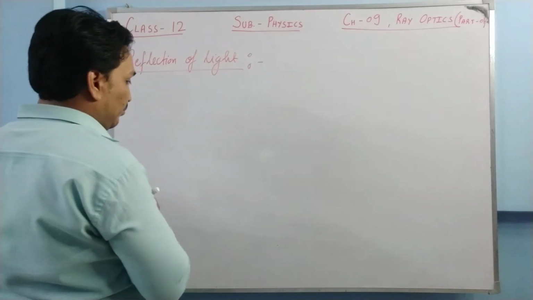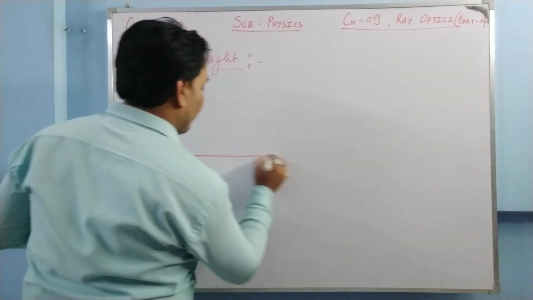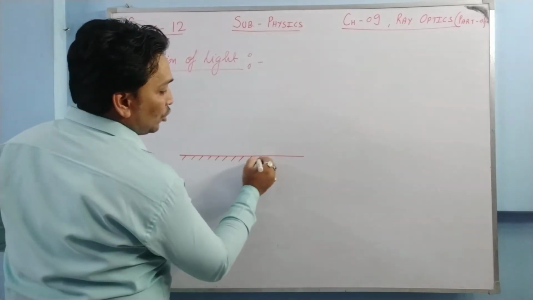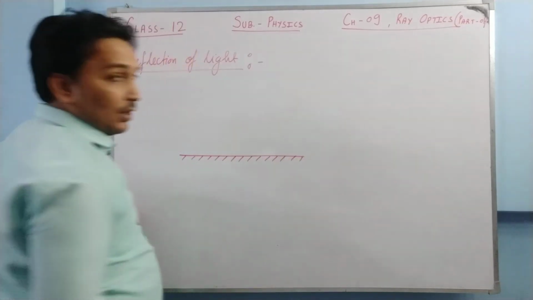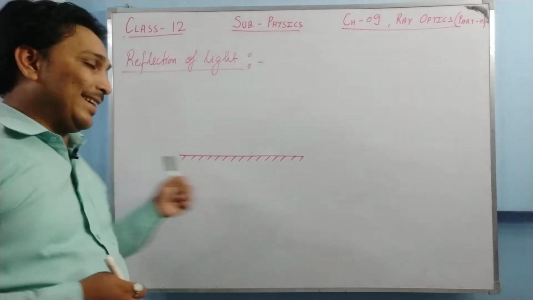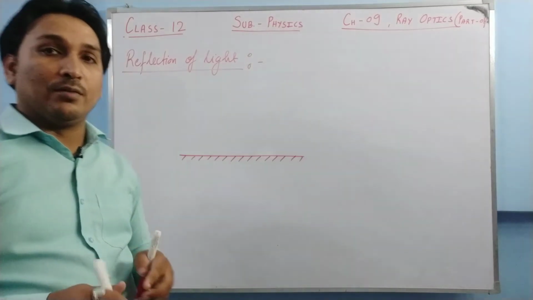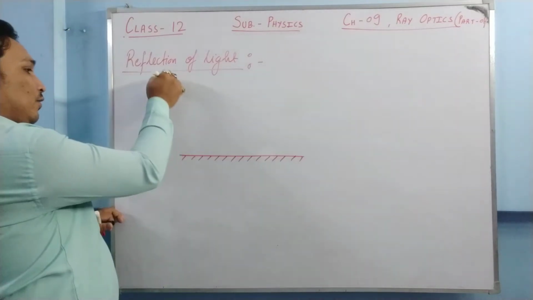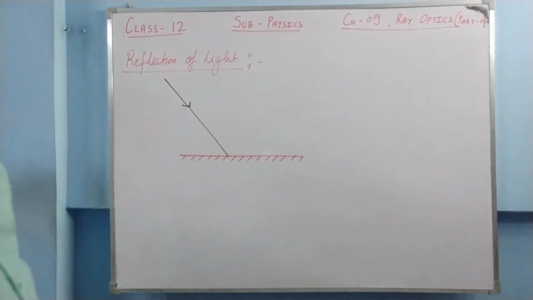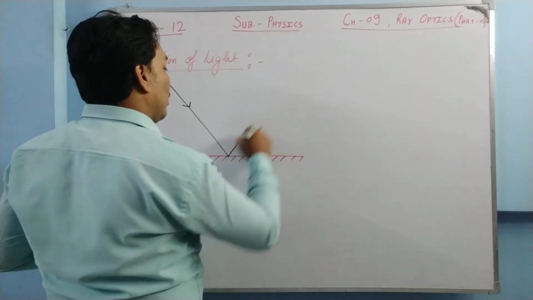Let us see. We say that whenever a ray of light falls on a smooth, shiny and polished surface, let that be that smooth, shiny and polished surface, and this is the ray of light which is falling on it. Whenever a ray of light falls on a smooth, shiny and polished surface, it bounces back.